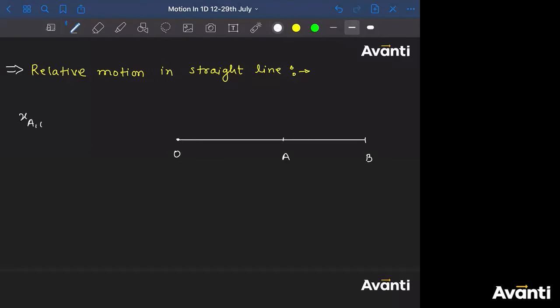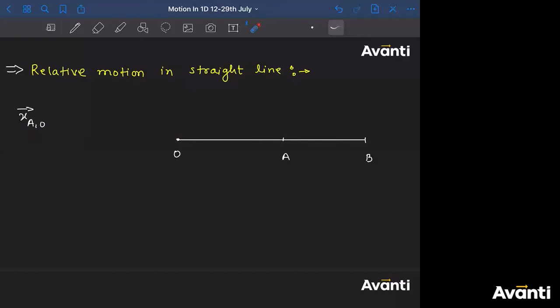X A comma O. What is the meaning of this, Pracha? X A comma O means position of A with respect to O. Which is the reference point here, or which is the observer here? Observer is at point O. All right. So in this case, I'm talking about O as the observer and A as the object of interest.